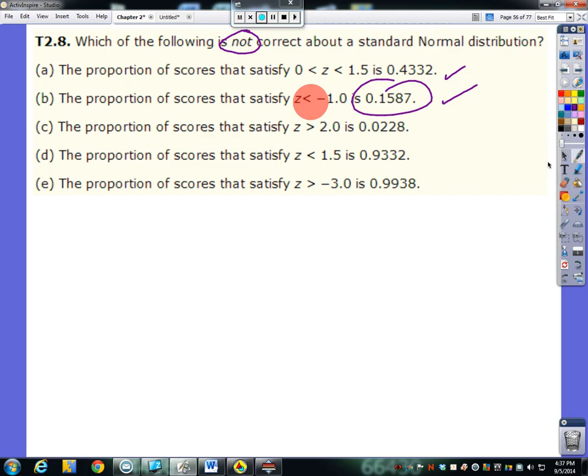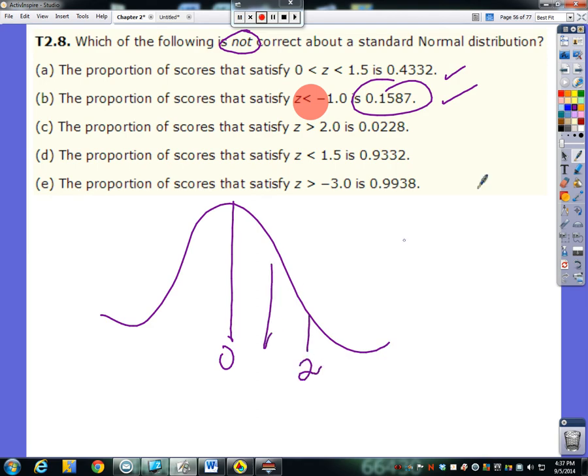Need a new normal curve. Z is greater than 2, +2. We are 2 standard deviations above the mean, about right there. Since we are greater than, we're going to shade to the right. There we go. All right, so then we have, again, normal CDF, 2 to infinity. So let's see, normal CDF, 2 to 99999 gives us 0.02275, which rounds to be that number. Yes, that's still correct. At least we're down to 50-50 now, right, guys?